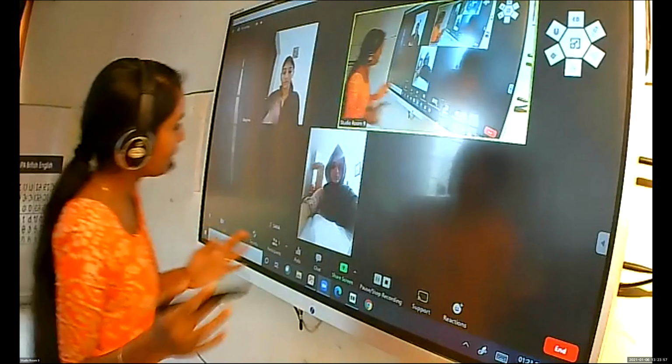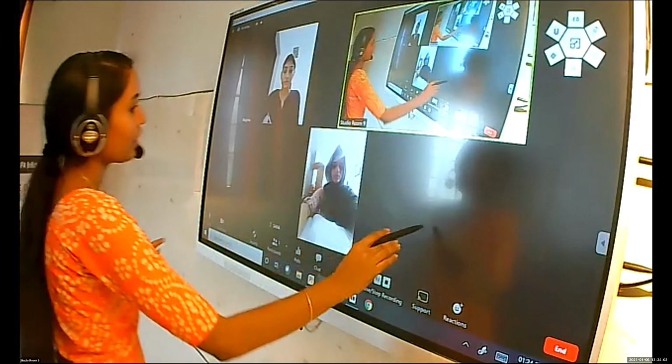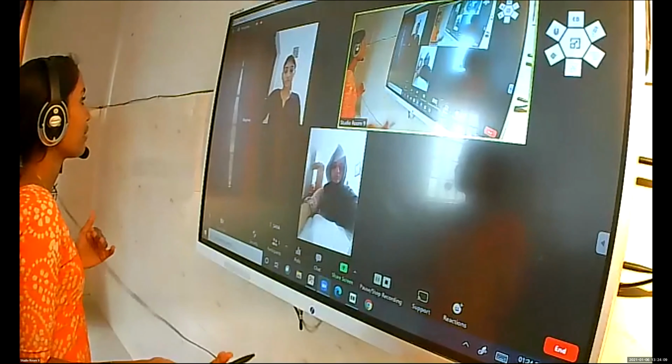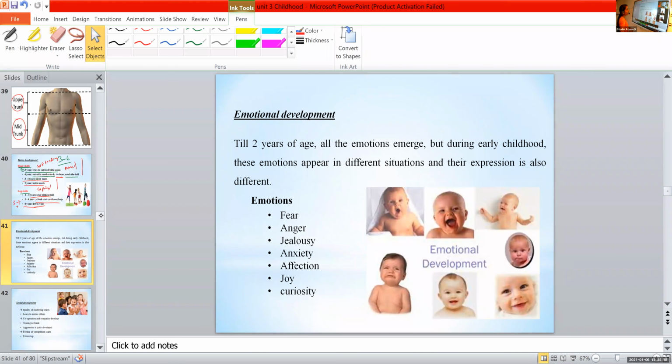All the emotions are completely developed at the time of infancy. Is it clear? But there are certain reasons for certain emotions, right? The causes are entirely different for each emotion. That is the only difference between infancy and early childhood. Till 2 years of age, all the emotions emerge. But during early childhood, these emotions appear in different situations. That is important. These emotions appear in different situations, and their expression is also different. They also express their emotions in a different manner. That is the only difference between the two stages.